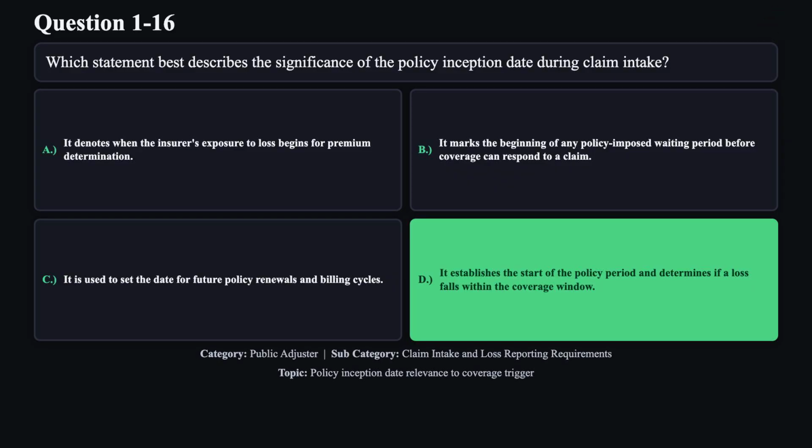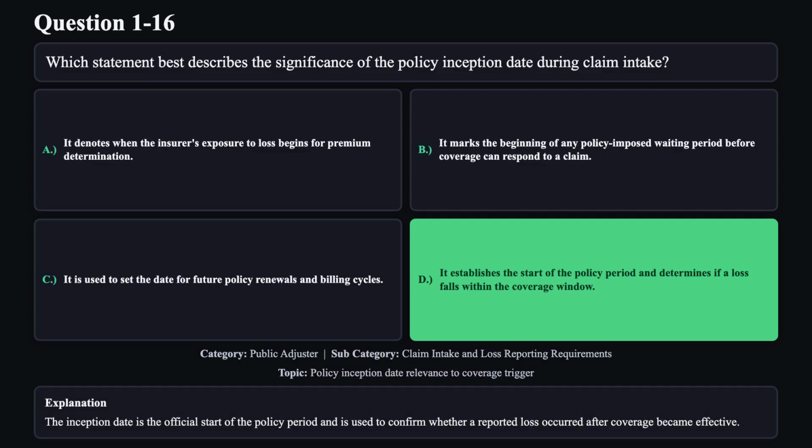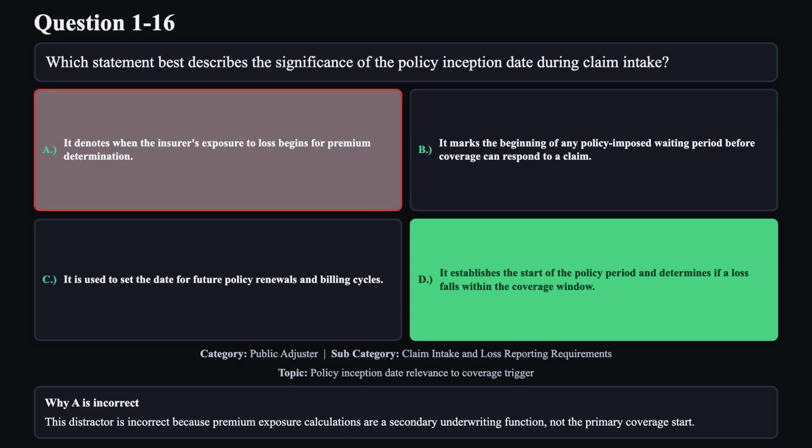The correct answer is D. The inception date is the official start of the policy period and is used to confirm whether a reported loss occurred after coverage became effective. Reason A is not correct. This distractor is incorrect because premium exposure calculations are a secondary underwriting function, not the primary coverage start.